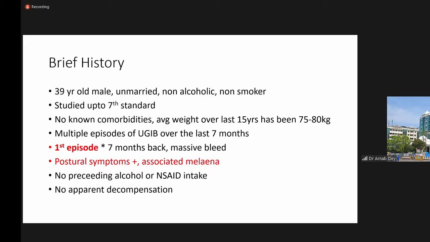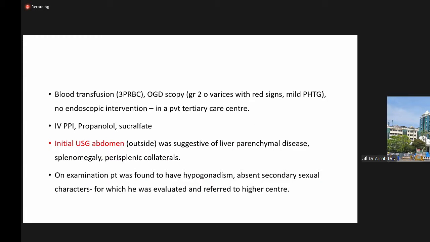He presented with multiple episodes of upper GI bleed over the last 7 months. His first episode was 7 months back. It was a massive bleed with postural symptoms and melena. There was no preceding alcohol or NSAID intake, no apparent decompensation following the bleed. He was treated in a private medical center with blood transfusion, and OGD scopy revealed grade 2 esophageal varices with red signs and mild portal hypertensive gastropathy. Although he didn't undergo any endoscopic intervention, he was treated with IV proton pump inhibitor, propranolol, and sucralfate.